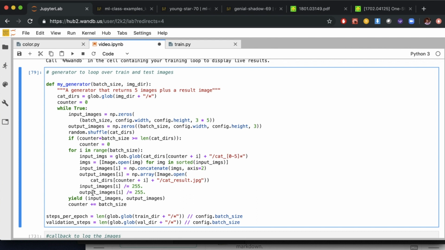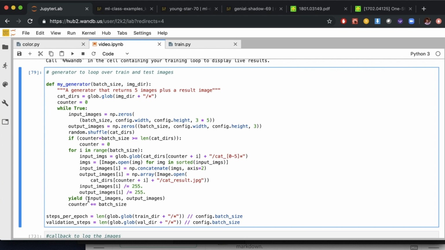What it does is set up input images and output images. In this case, it flattens all the input images into a 96 by 96 by 15 array, where 96 is the image width, 96 is the image height, and 15 is there because there are 5 RGB image frames, so 15 channels all in a row. The output image is 1 frame of video with RGB values. We divide the input images and output images by 255 to normalize all the data to be between 0 and 1.